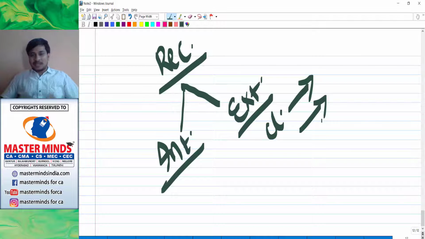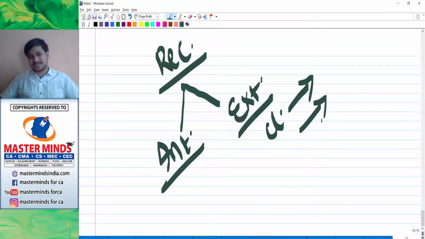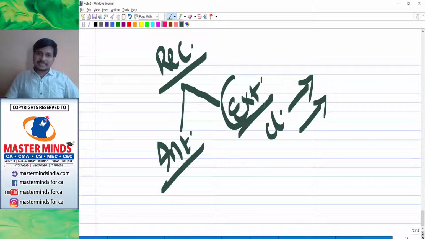With your resources, with your confidence, you are unable to reconstruct and you want to reconstruct, but externally with the help of some other company, with the help of some other person. So what you want to do is that you just want to close your company and sell your company to others so that they will reconstruct, or you want to merge your company into the other company so that they will take a chance of reconstruction. So this is what is called external reconstruction.